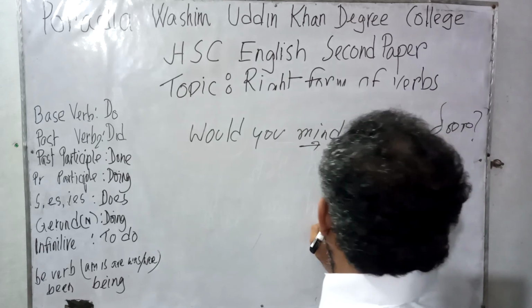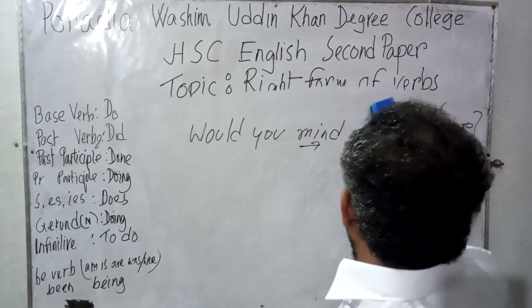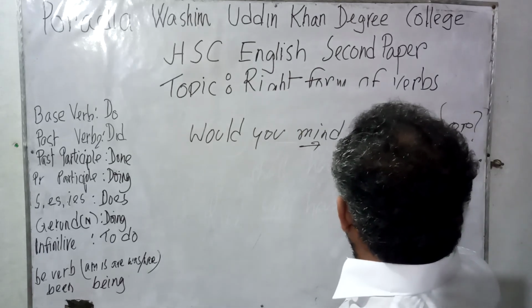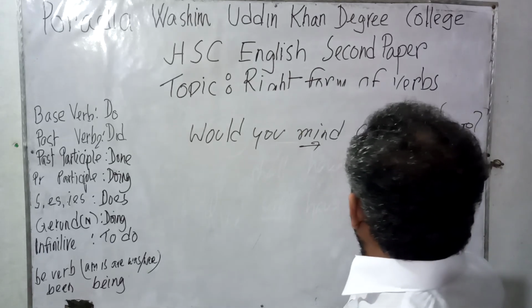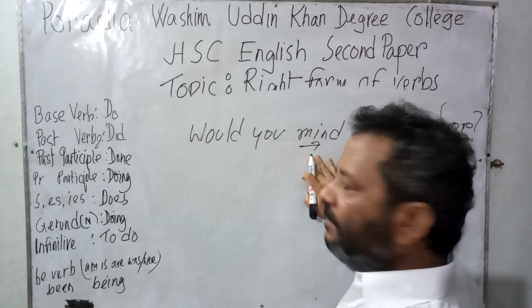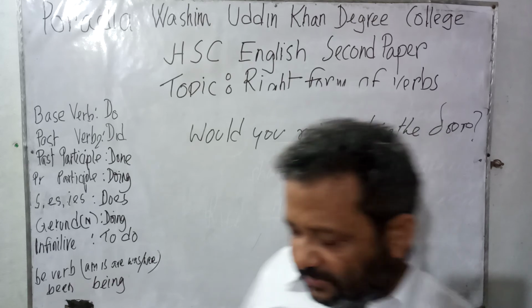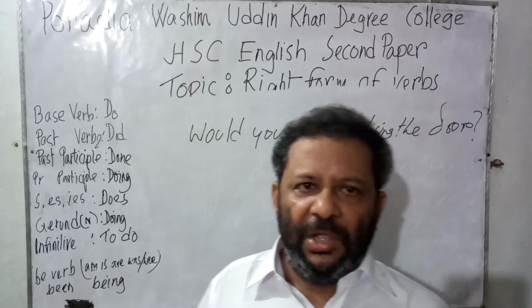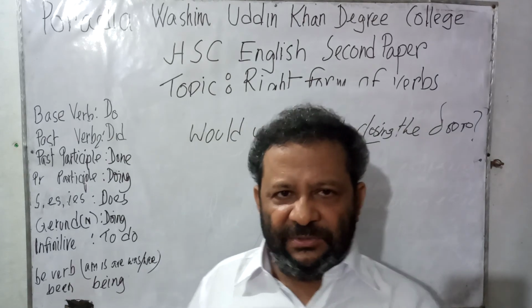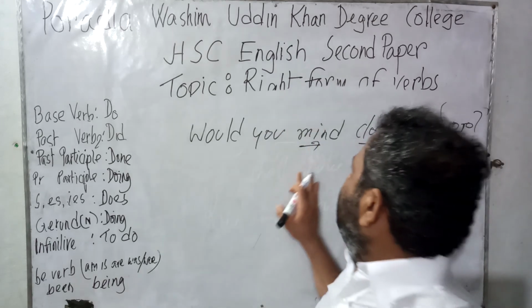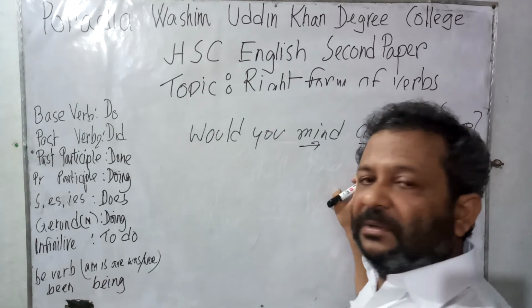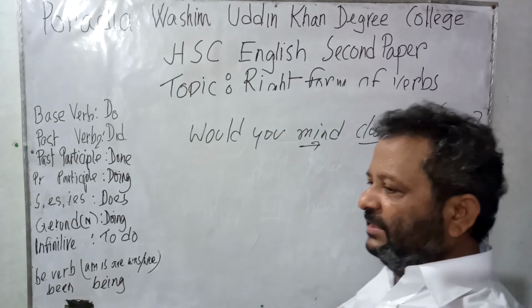Would you mind closing the door? It would be closing. That is, there is a verb mind and another verb close, and here actually I am trying to tell you that when two verbs are used side by side, then the second verb would come in the ing form.